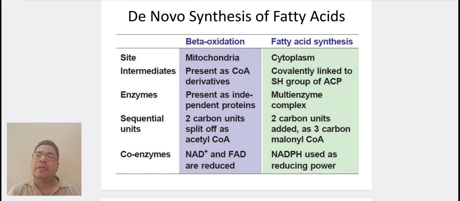Enzymes. In case of beta oxidation, they are present as independent proteins, whereas in fatty acid synthesis, it is a multi-enzyme complex. Sequential units. In case of beta oxidation, the 2 carbon units are split off as acetyl-CoA, whereas in fatty acid synthesis, 2 carbon units are added as 3 carbon malonyl-CoA. Coenzymes. In case of beta oxidation, NAD plus and FAD are reduced, whereas in fatty acid synthesis, NADPH is used as reducing power.